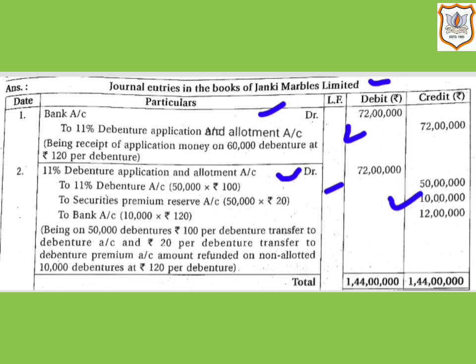And then bank account will be credited with the application money refunded on rejected applications, that is 10,000 debentures multiplied by rupees 120, that comes to 12 lakh. So in this way journal entries will be passed in this situation. So I hope it is clear to you all. Thank you very much.